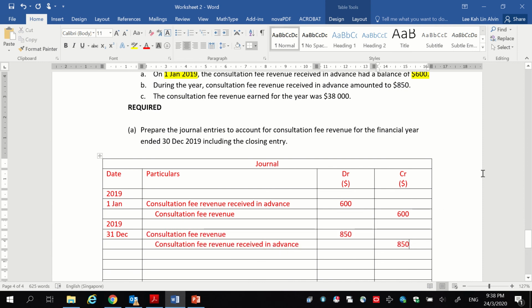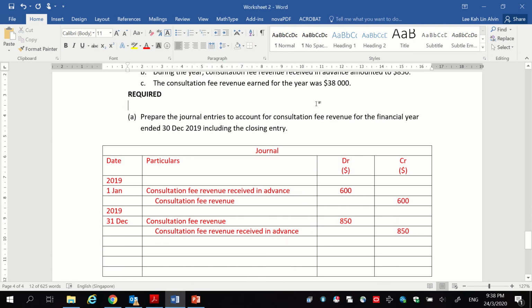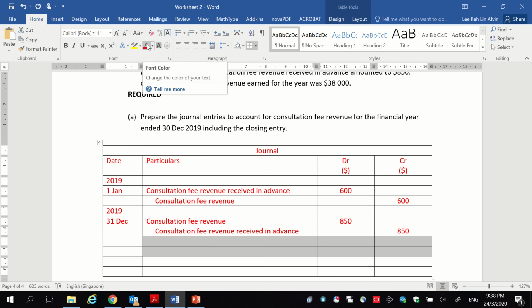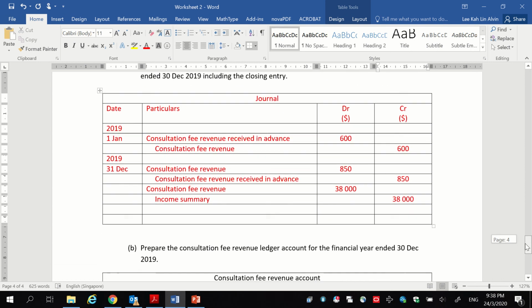And once again, the last information that they gave you is the revenue earned for the year is 38,000. So what can you do for journal entries when they give you this information? All you can do is to close it to income summary. And so you will debit consultation fee revenue 38,000, and you credit income summary, transferring it all to income summary.